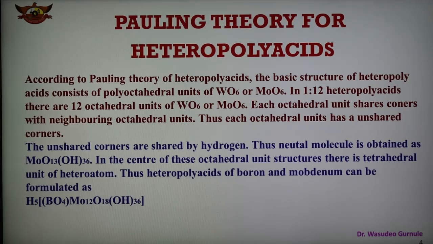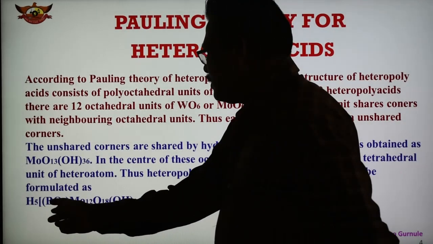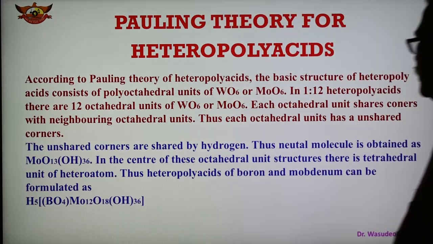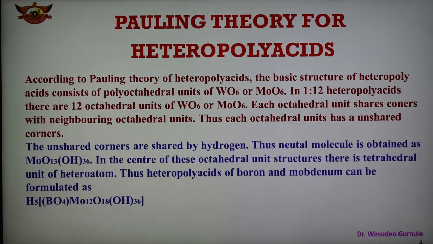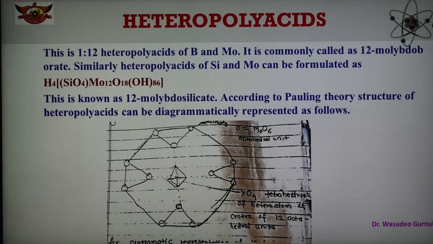So the heteropoly acid of boron and molybdenum can be shown here with its formula. This is the borate, boron is the heteroatom, with molybdenum, and this is the heteropoly acid of boron and molybdenum shown here. And this structure is the 1:12 heteropoly acid. One is the molybdenum heteropoly acid, where boron is 1 and 12 are molybdenum, like that.